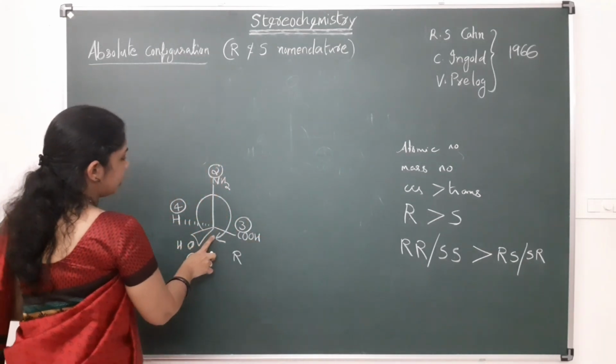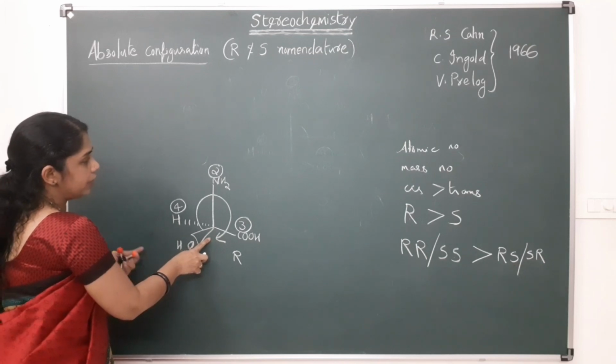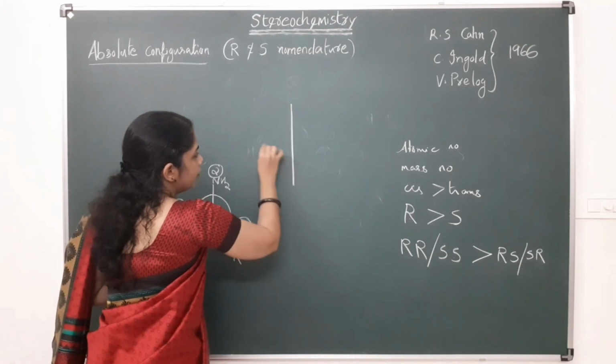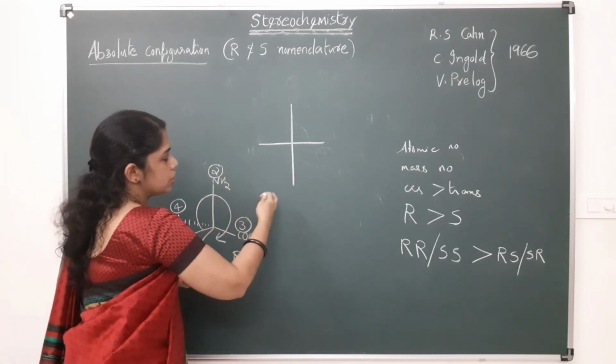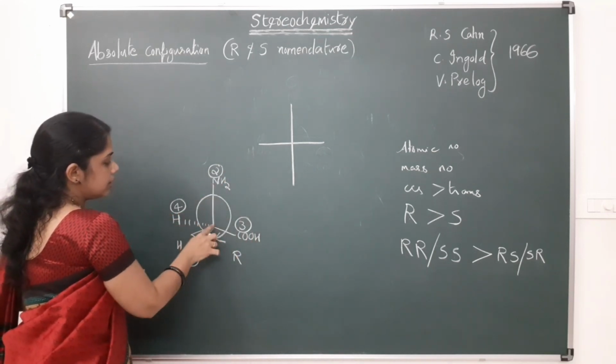For example, this molecule, we can convert this flying wedge into Fisher projection. We already studied this conversion in earlier classes.